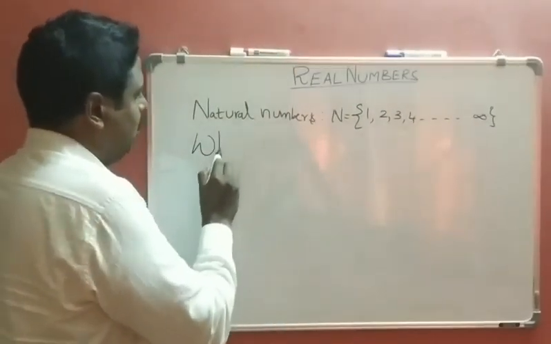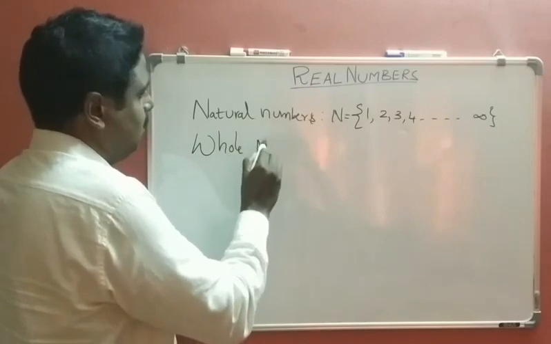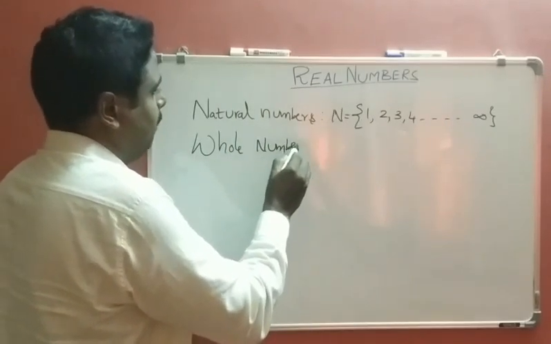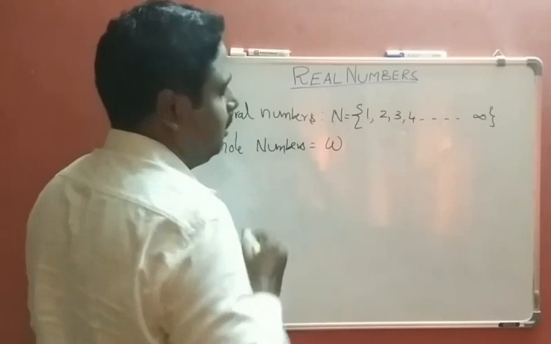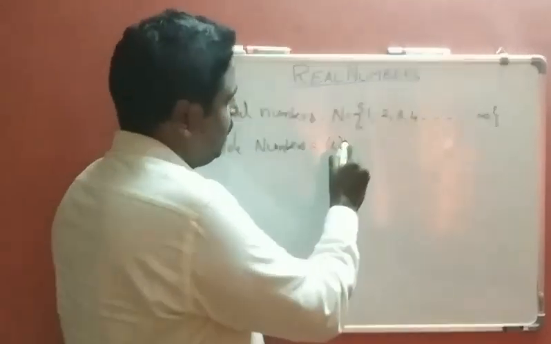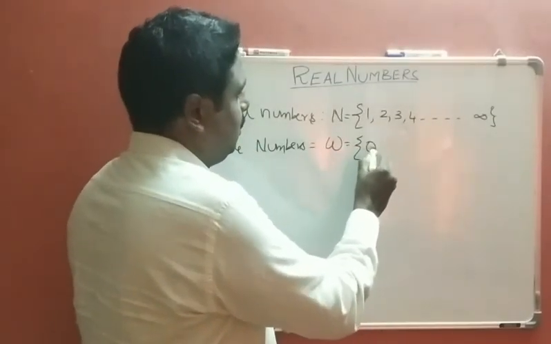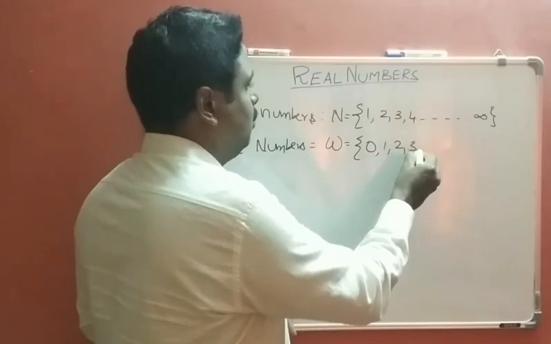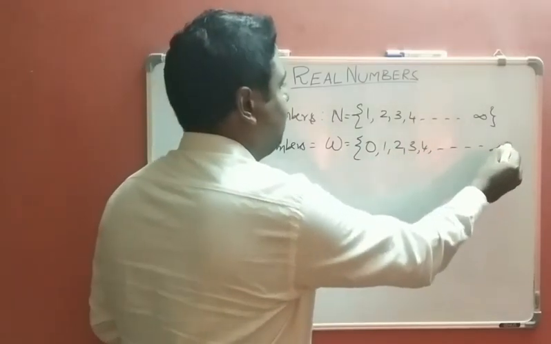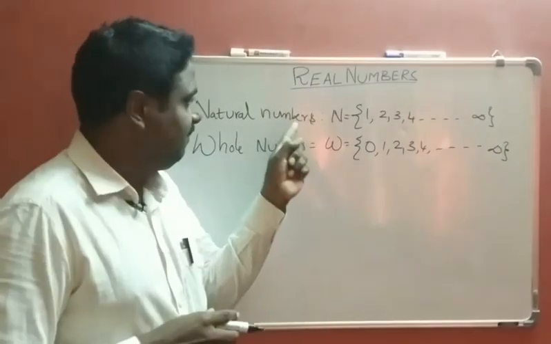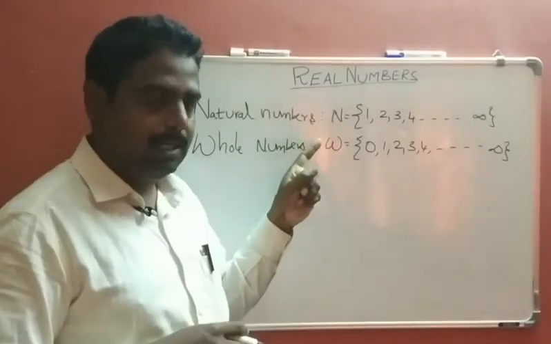After that, whole numbers. Whole numbers are denoted with W. It is the set 0, 1, 2, 3, 4 up to plus infinity. Observe the difference between natural numbers and whole numbers.